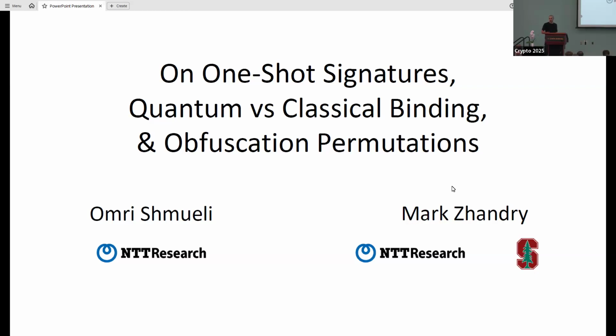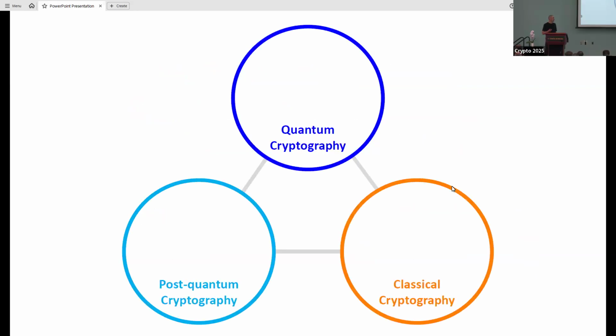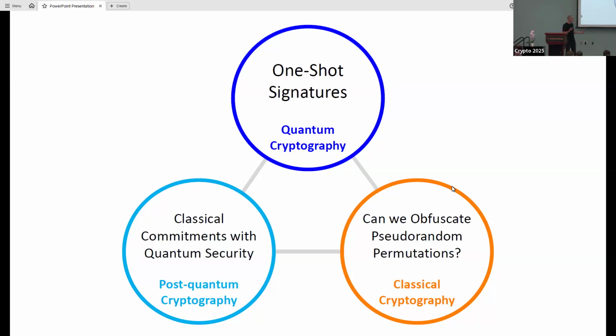Okay, so this is a joint work with Mark Zandri. And in this talk, we will see connections between three areas of cryptography. The first one is quantum cryptography, which are schemes that use quantum mechanics in the scheme for the benefit of cryptography. The second is what we usually call post-quantum cryptography. These are classical schemes that stay secure even if the adversary has a quantum computer. And the third one is classical cryptography, which does not take into consideration any quantum information.